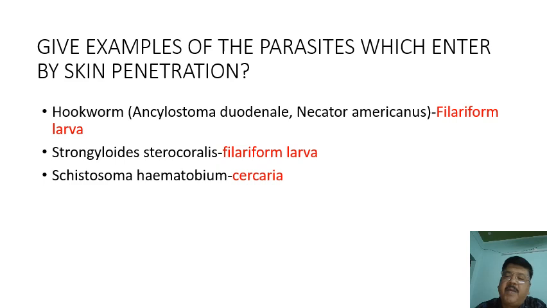Give examples of parasites that infect by skin penetration. Active skin penetration by hookworm, both species, Ancylostoma duodenale and Necator americanus. The infective form of the parasite is the filariform larva. Then Strongyloides stercoralis, where the filariform larva is again the infective form. And next is Schistosoma haematobium, where the infection occurs by cercarial penetration.